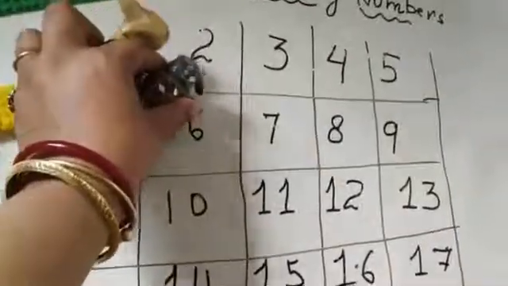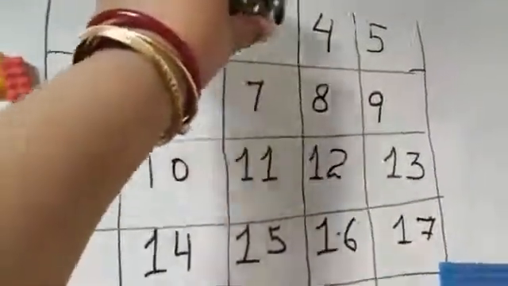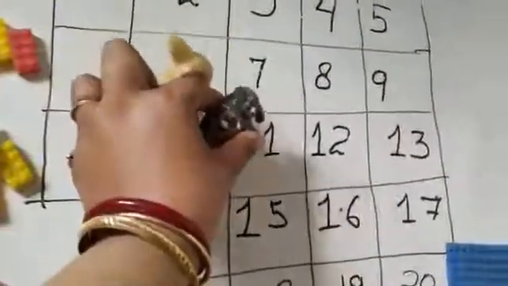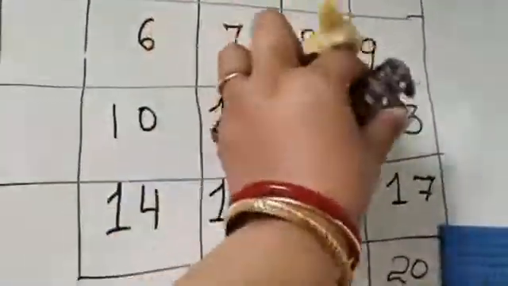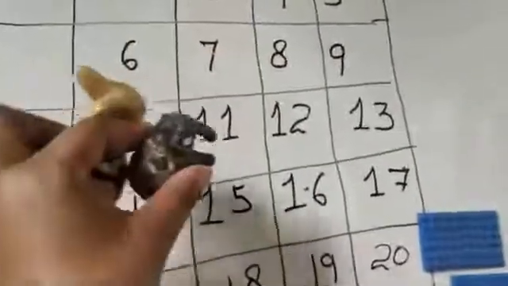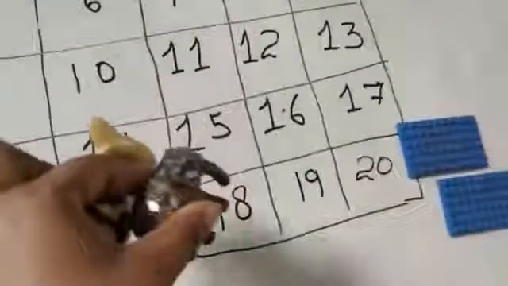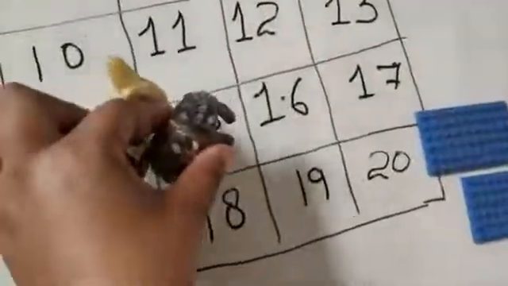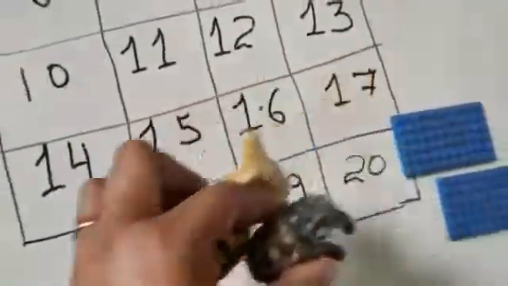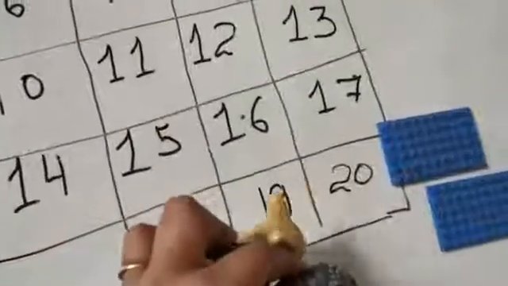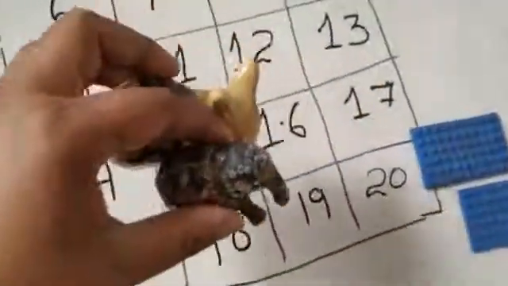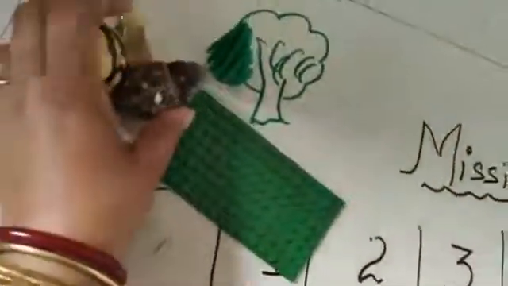1, 2, 3, 4, 5, 6, 7, 8, 9, 10, 11, 12, 13, 14, 15, 16, 17, 18, 19, 20. Now both of these friends went back to the jungle.